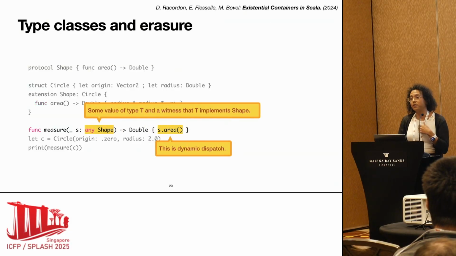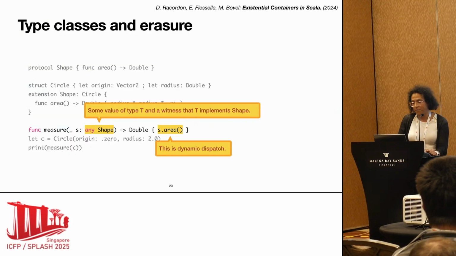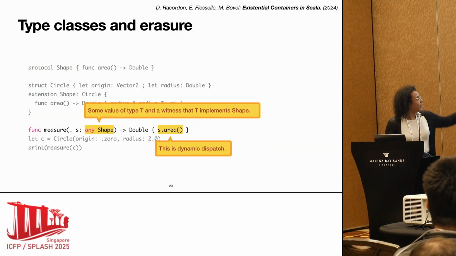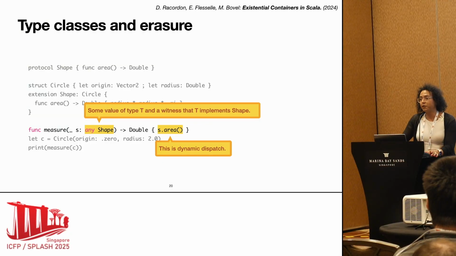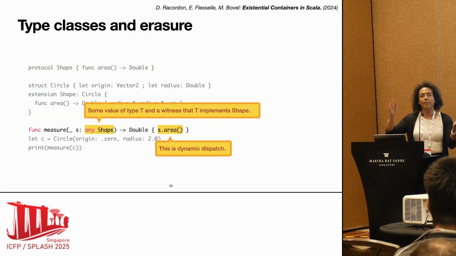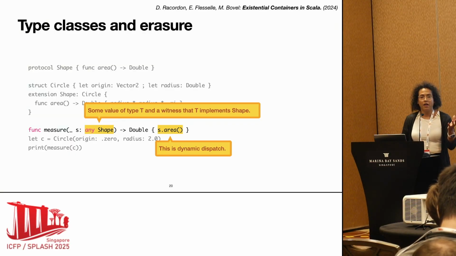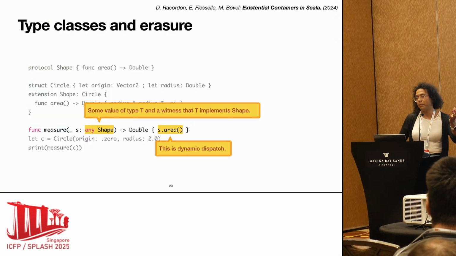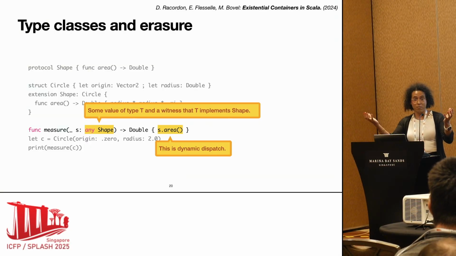We can also show dynamic dispatch. To get dynamic dispatch, in Swift, we can write this any Shape. Shape is a type class, and writing any in front of it creates what Swift calls an existential container. An existential container is basically a pair that contains a witness that some type conforms to a type class, so an instance of that type class, and a value of the type being witnessed.